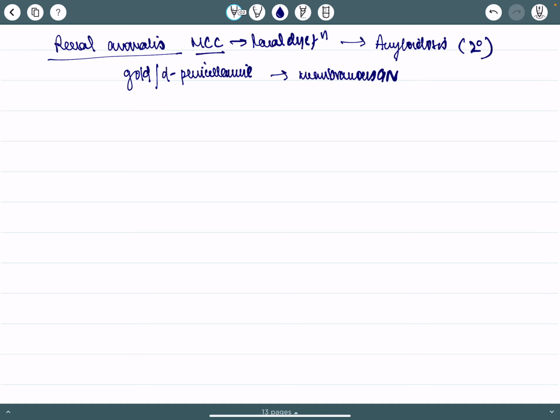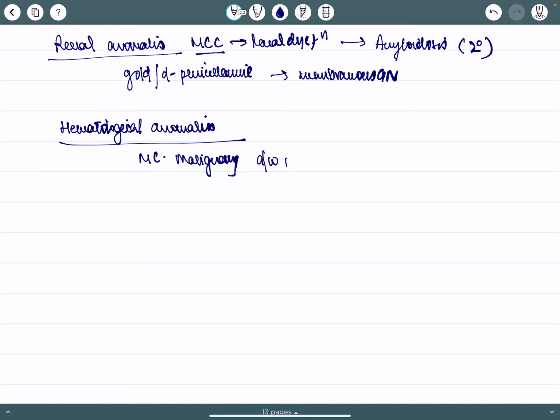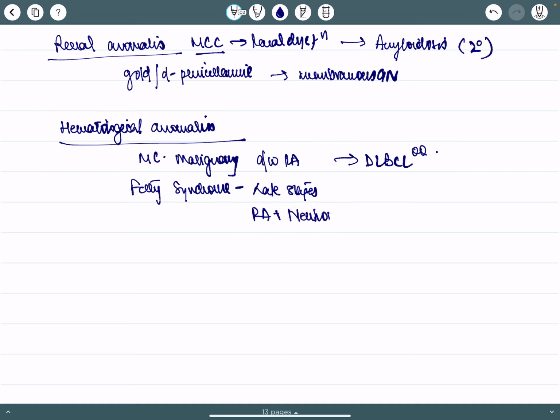And now hematological anomalies. So the most common malignancy associated with RA is diffuse large B cell lymphoma. Another one is Felty syndrome, which occurs in late stages. RA plus neutropenia plus splenomegaly.